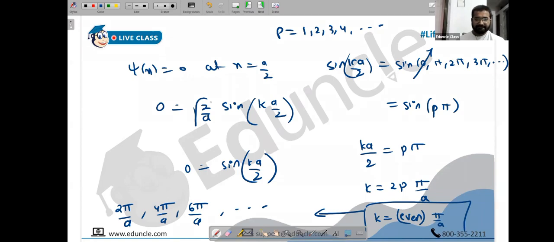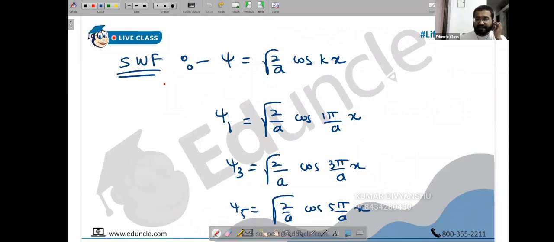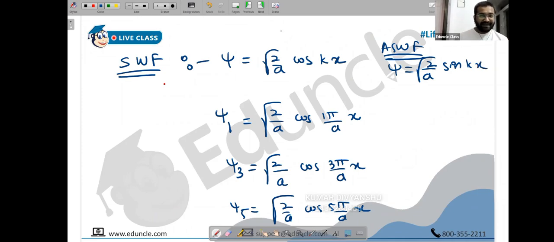Okay, next. I hope you have copied this. So just like last time we have written for symmetric wave function, what happens for anti-symmetric wave function? The wave function becomes root of 2 by a sine kx, but k can take only even values this time. Here k could have taken odd values of pi by a, but here k takes only even values of pi by a.